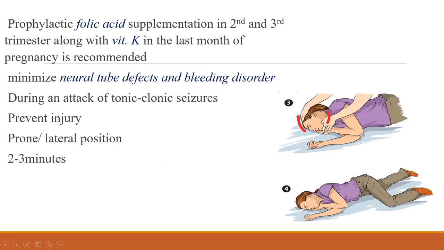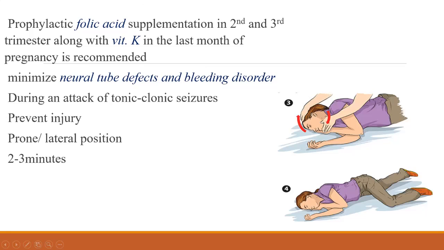This vitamin K is given to prevent bleeding, and folic acid is to prevent the neural tube defects. Nowadays, even if they are not on anti-epileptic drugs, at the antenatal checkup they are giving folic acid, but if they are not, it should be there if the person is on anti-epileptic drugs. So folic acid as well as vitamin K.